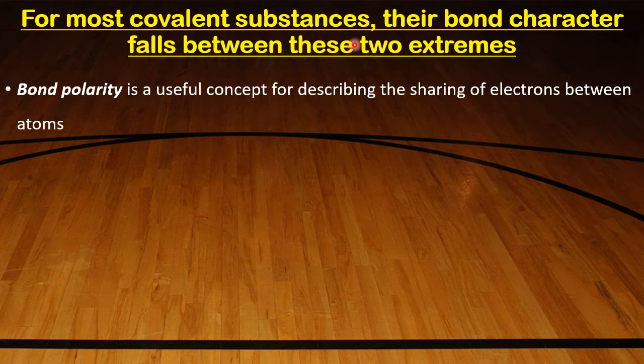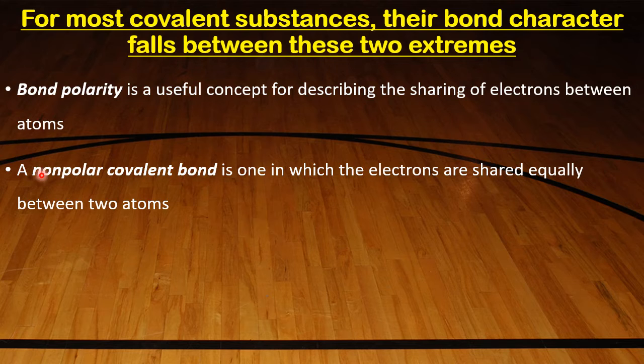Bond polarity is a useful concept for describing the sharing of electrons between atoms. A non-polar covalent bond is one in which the electrons are shared equally between two atoms. The best example I just gave was chlorine. Between the chlorines, both are chlorine, so electrons will not go here and there. They are shared exactly at the center, so no withdrawal of electrons.